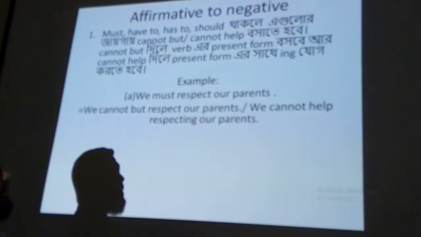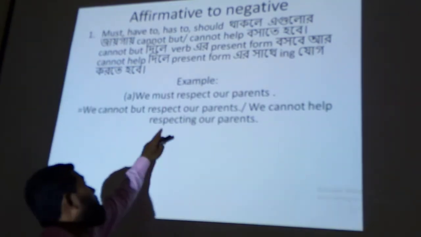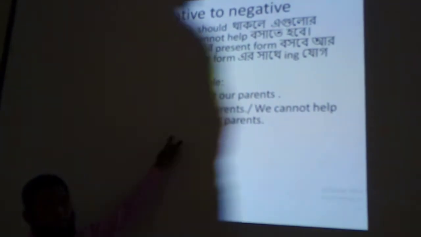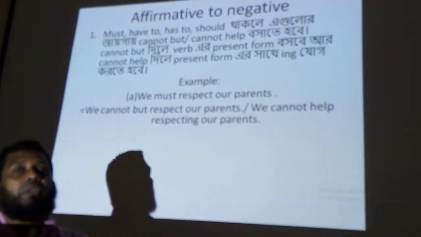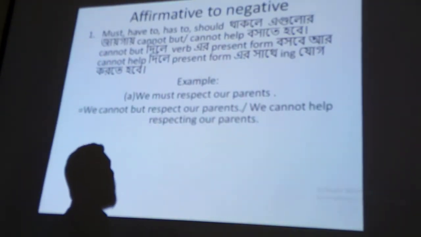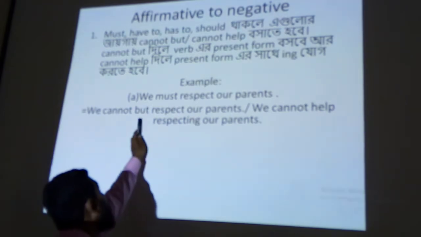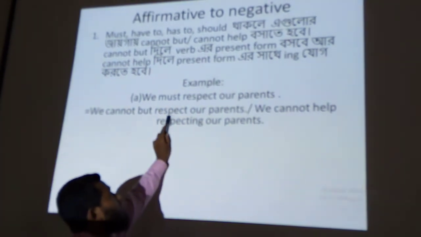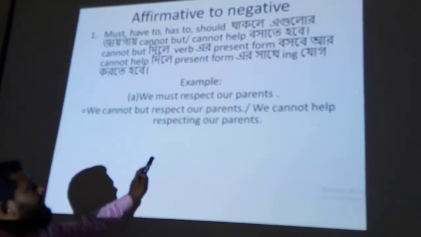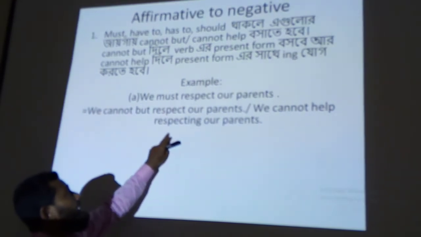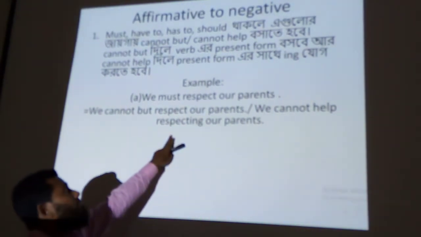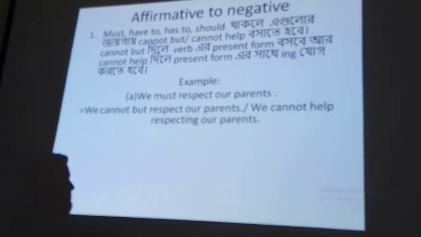Or we can write, we cannot help respecting. I have told you, if we write cannot but, we have to use the base form. Respect here is the base form. But if we write help, we must add ing with the base verb, respecting.